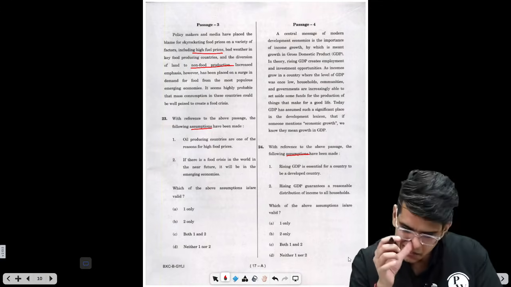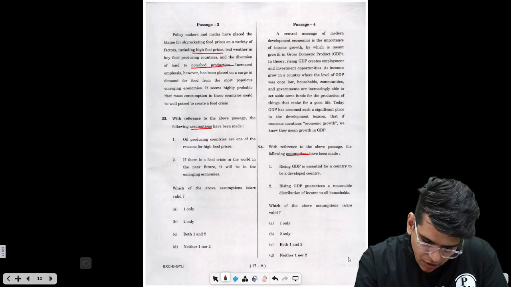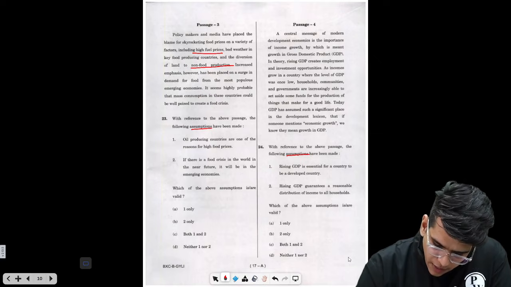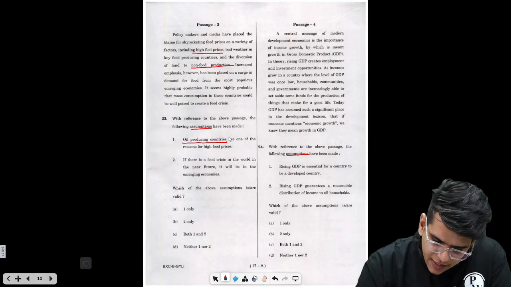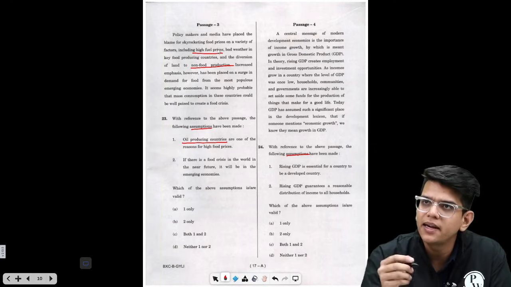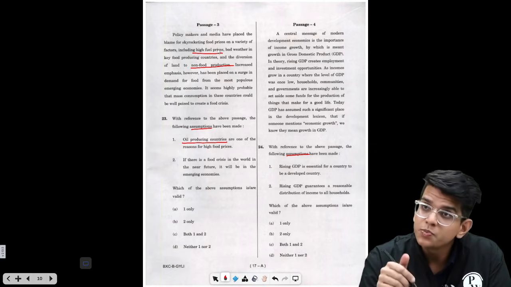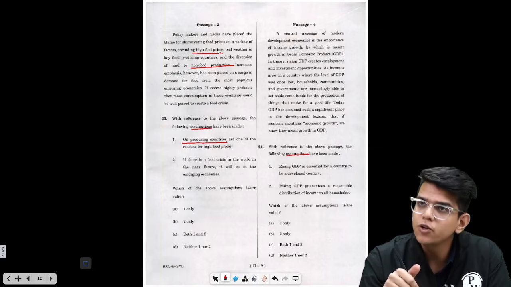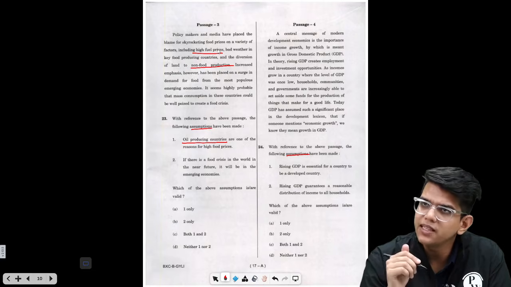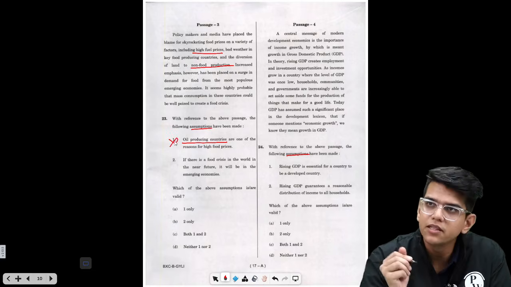So in this question, all these things are given to you. Oil producing countries are one of the reasons for high food prices. Now here it is given that high fuel prices are impacting the situation, but specifically oil producing countries are to be blamed, we can't claim this from the passage. So this is incorrect.